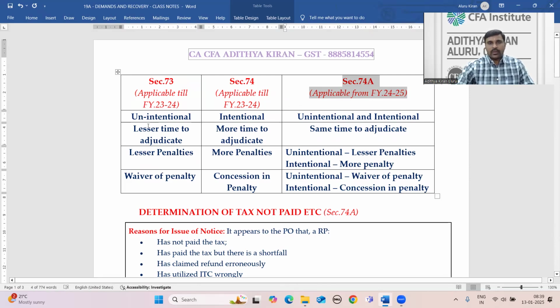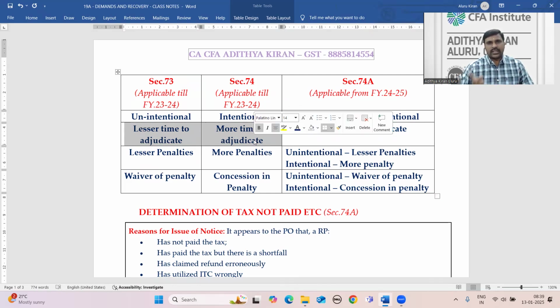So there are primarily two differences between 73 and 74. The first difference: unintentional misstatements have lesser time to adjudicate, and intentional misstatements have more time to adjudicate. That is the first difference between intentional misstatements and unintentional misstatements.